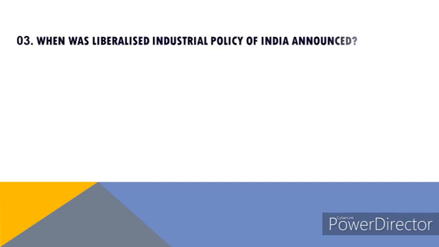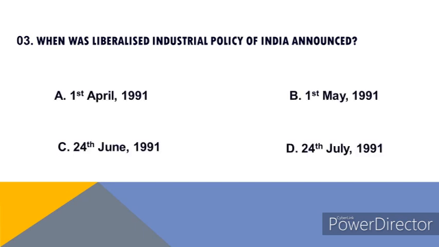Question number 3. When was the liberalized industrial policy of India announced? Options are A. 1st April 1991, B. 1st May 1991, C. 24th June 1991 and D. 24th July 1991. Right answer of this question is 24th July 1991.